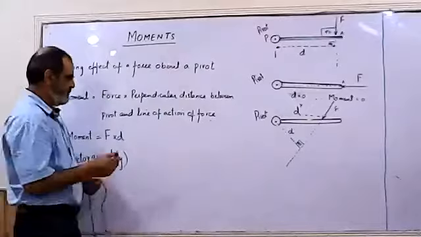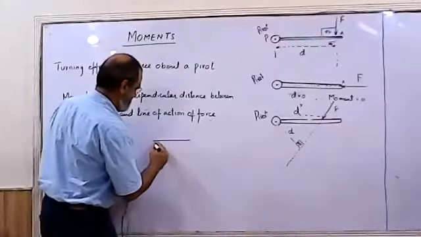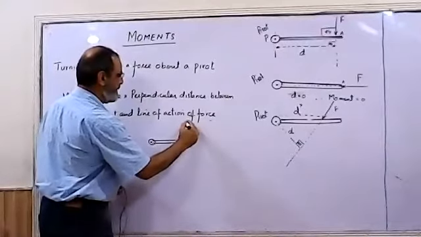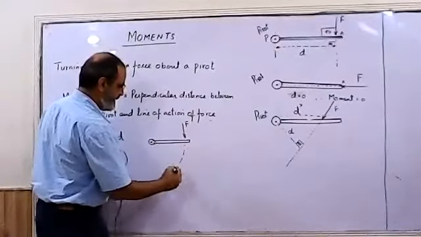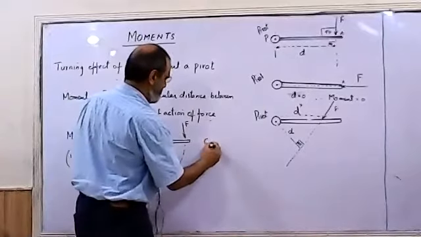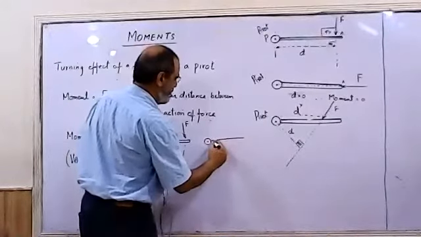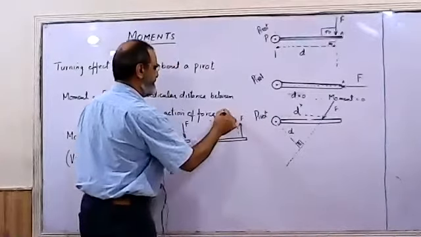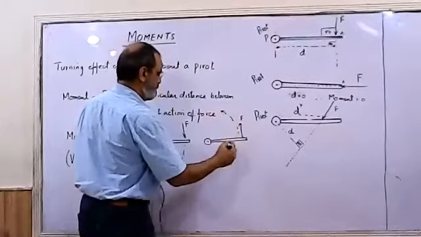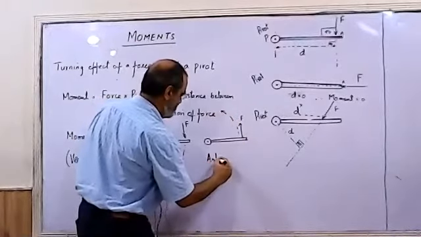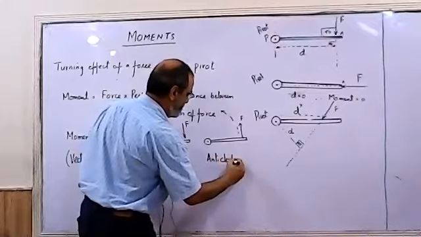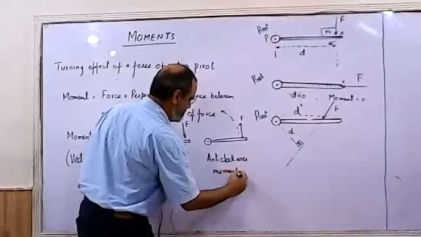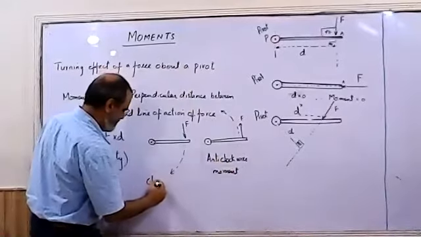So what I mean is, if I consider a rod, and I apply a force over here, then it turns in this manner. On the same rod, if I apply a force in this direction, it turns in this manner. So it is an anti-clockwise moment, and this one is clockwise.